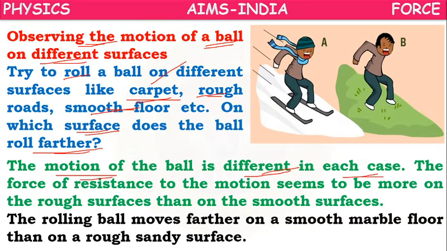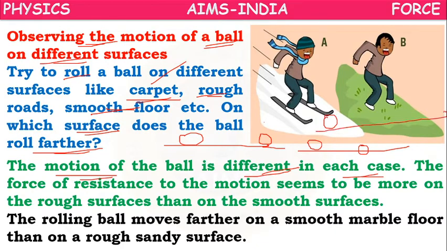When we move the ball on the carpet, it may stop here. When we move it on a rough road, it may stop here. Or when we move it on a smooth surface, it may move further. Like this we can observe changes in the movement of the ball.